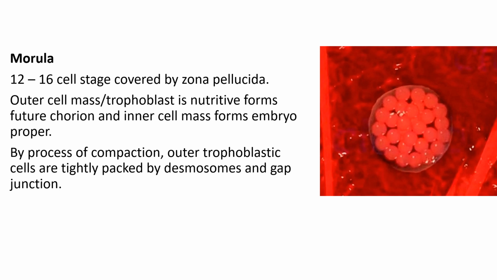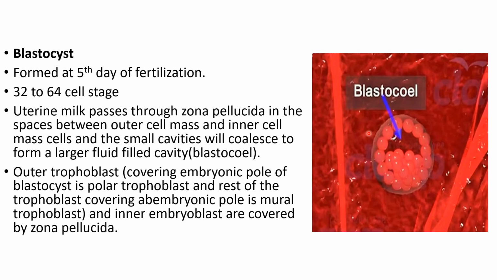So the outer cell mass is known as trophoblast, which will form future chorion of placenta, and the inner cell mass forms the embryo proper, so it is known as embryoblast. When the cleavage division reaches 32 to 64 cell stage, it is known as blastocyst. Blastocyst appears at fifth day after fertilization.